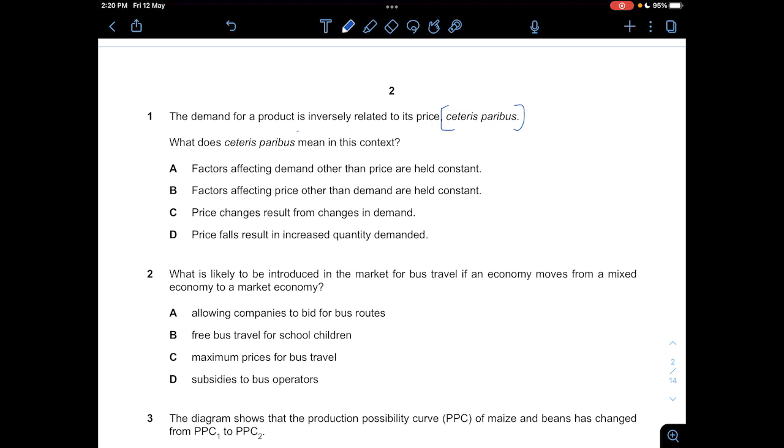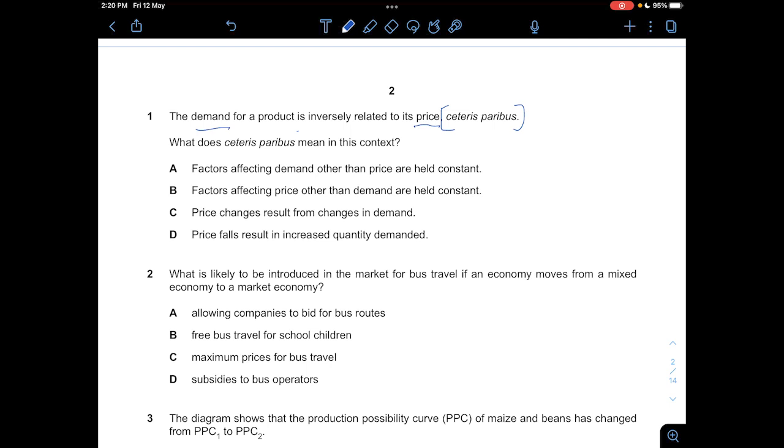So here you can see it says that the demand for a product is inversely related to price. So that will be our main points here, demand and price. So demand is affected by its price. So let's take a look from D to A. I'm going to look from the bottom to the top. Right, price falls result in increased quantity demanded.